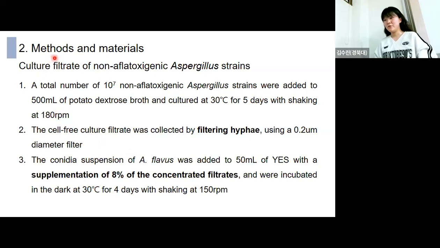Finally, culture filtrate of non-aflatoxigenic Aspergillus strains. This is the method of making culture filtrate. So first, a total number of non-aflatoxigenic Aspergillus strains were incubated, and the cell-free culture filtrate was collected by removing the hyphae and using this 0.2 micron diameter filter. And the conidia suspension of Aspergillus flavus was added to medium in supplementation of these filtrates and were incubated in these conditions.